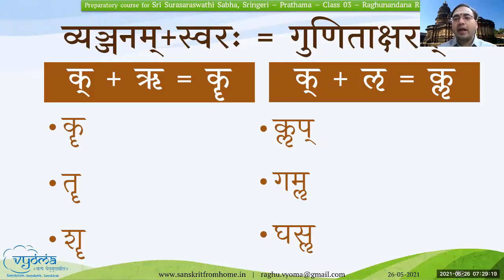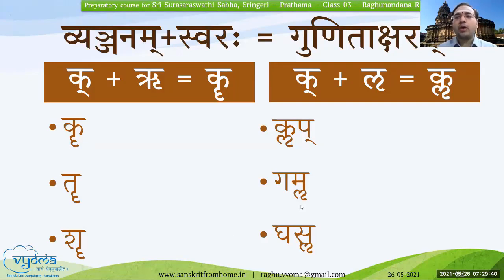It is not a vyanjana, that is rikara here. R is a swara. Hence you shouldn't give much stress while pronouncing the gunita akshara of that as well. Clear.